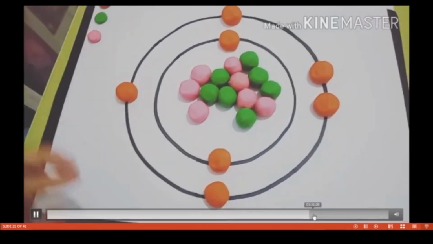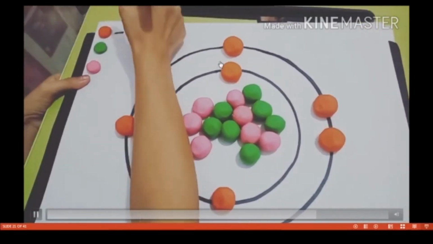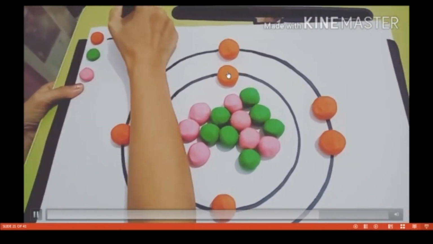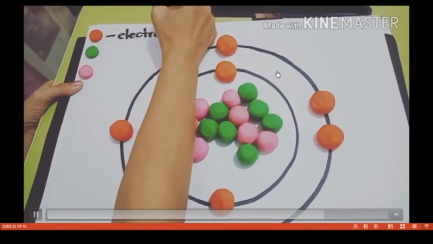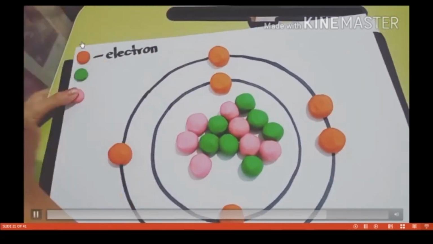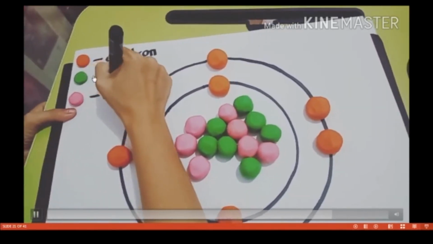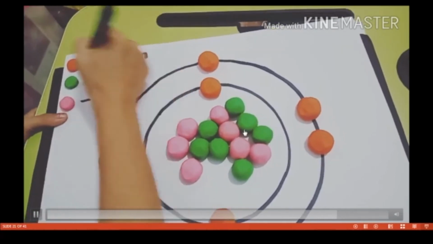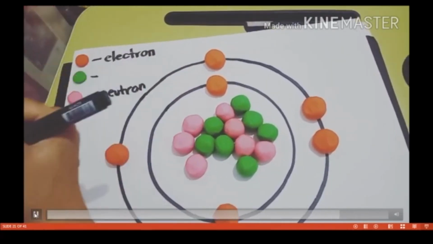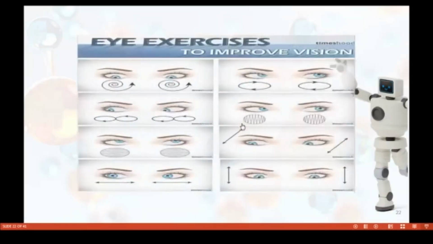Now see, the orange color is an electron. The K shell has 2 electrons and the L shell has 5 electrons. So orange represents an electron, green represents a proton, and finally pink represents a neutron. Do it and see, students.